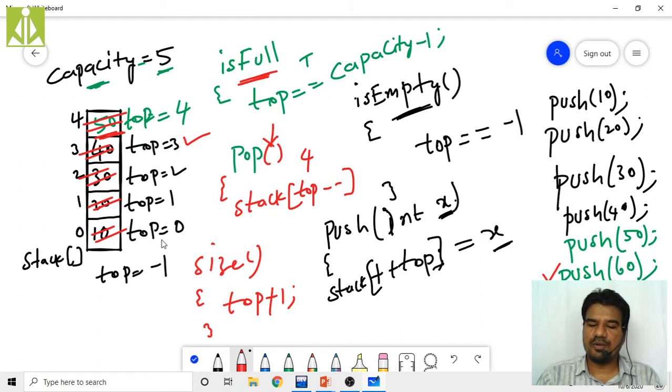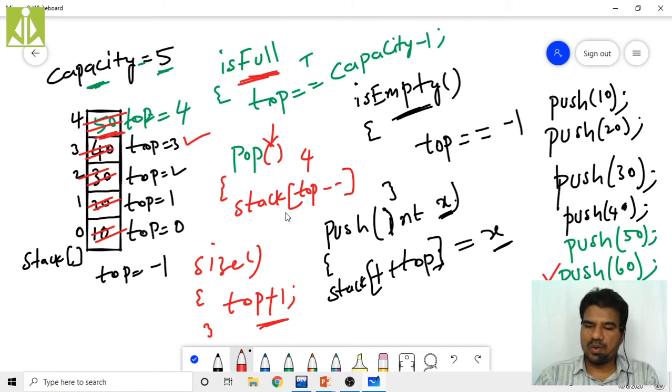Suppose you have a top value of 0, that means you have one element. So 0 plus 1 is 1, and that will return 1. Likewise, if you have a top value of 1, that means you have two elements in the stack. So 1 plus 1 is 2. Like that it will balance the count of the number of elements in the stack. So all these operations you have to understand thoroughly, and very soon I will write the complete code and explain how that can be implemented with the help of templates as well.